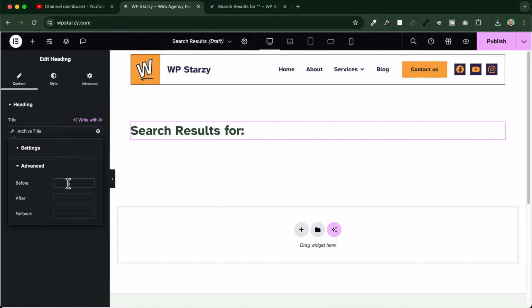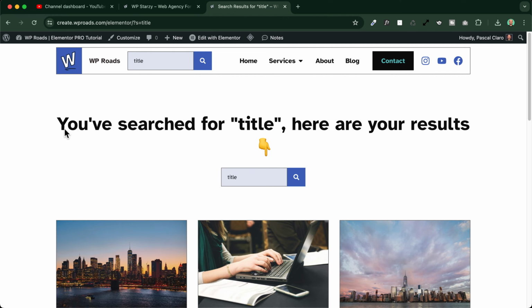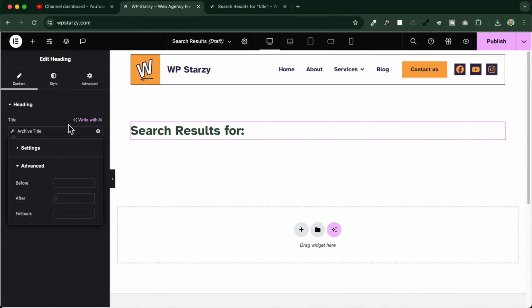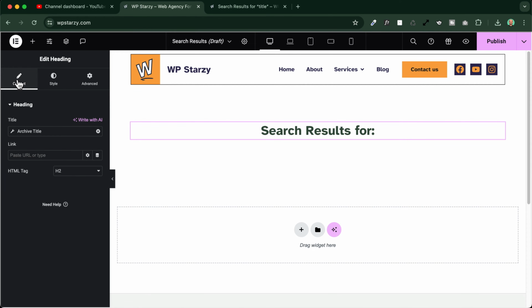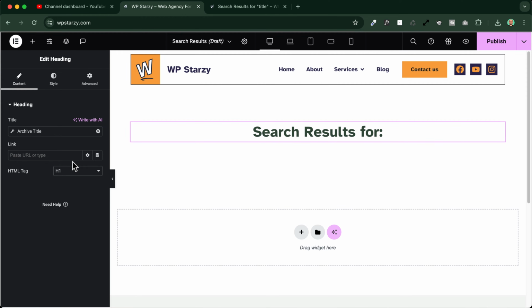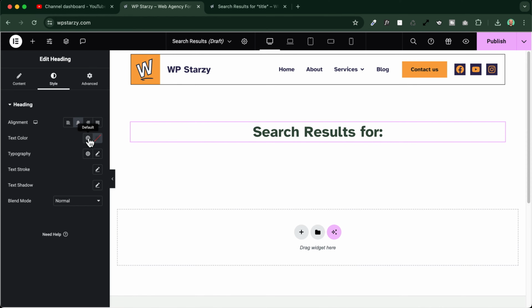And here you can insert some content before and after this title. In our case, we will leave it like this, as I was mentioning before. And at the end of the video, I will show you how you can customize it like this. So let's go on now. We will just place it in the style option at the center of the page. And going back to the content, we will also change it to H1, because this one will be the main title of the search results page. Okay, so it's important to place it as an H1 title. We will go to the style tab, and now I can also change something. If I want to change my styling, I will leave it like this in my case.